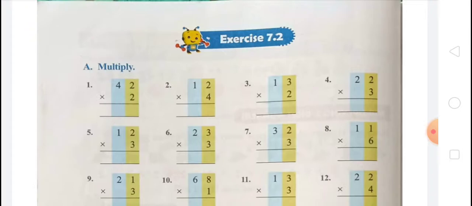And the next unit is understanding multiplication, and in this topic we have learned multiplying by 2, doubles, multiplying by 5, multiplying by 10, multiplying by 0, multiplying by 1, story sums.